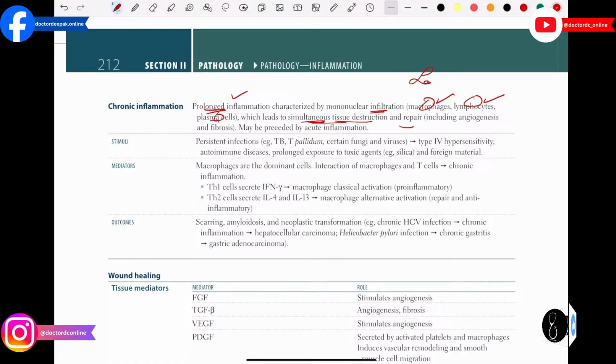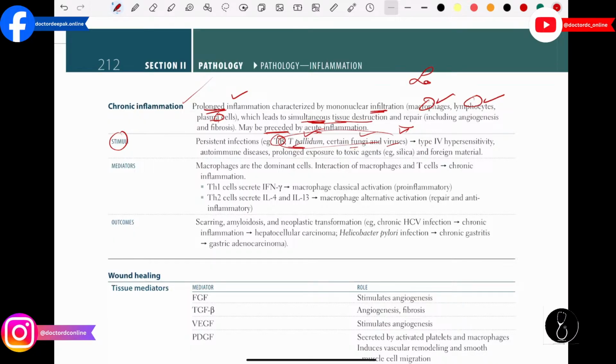After that you guys have to remember, as I already mentioned, it is always preceded or followed by acute inflammation. First you will get the acute inflammation, and after the acute inflammation you will get the chronic inflammation. So then again, what are the stimuli for chronic inflammation? If you have TB, Treponema pallidum infection, fungal and viral infections, these are the infections which can lead to chronic inflammation.